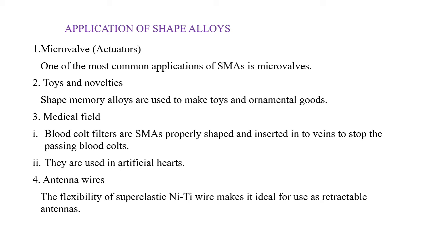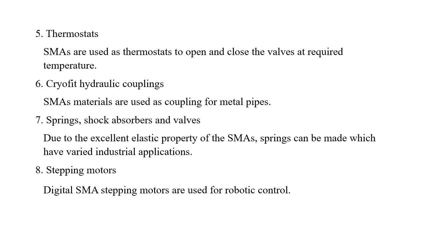Fourth one, antenna wires. The flexibility of super elastic nickel titanium wire makes it ideal for use as retractable antennas. Fifth one, thermostats.